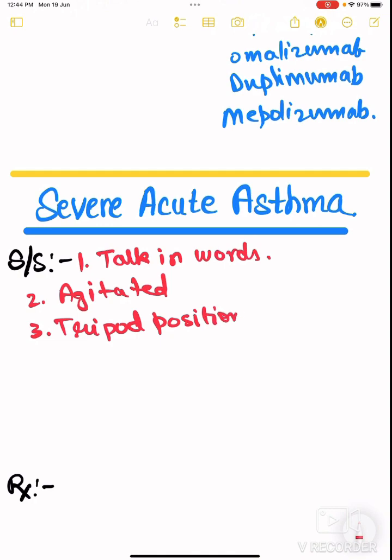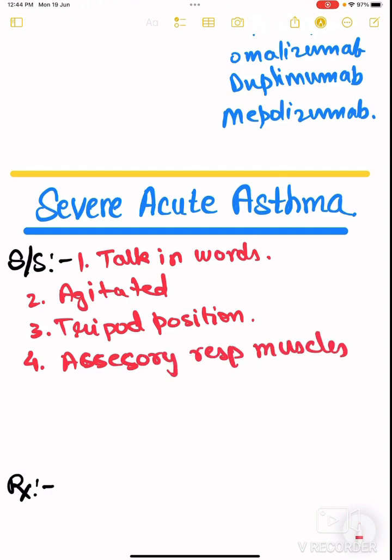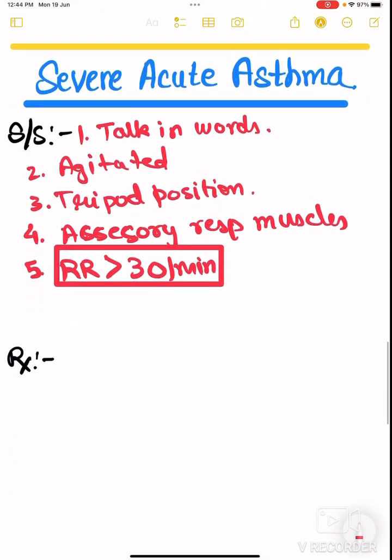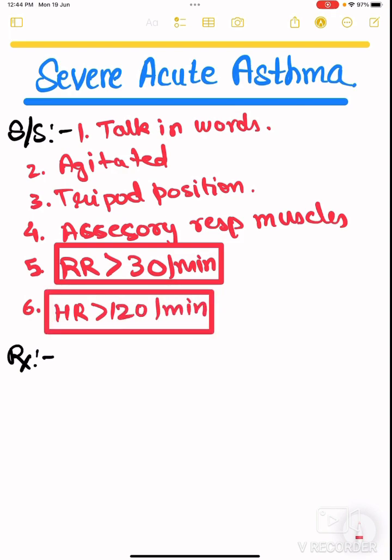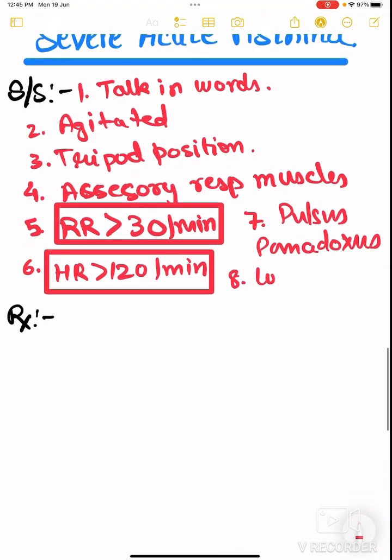We all know what a tripod position means. In tripod position, we support ourselves with our two hands and bend forwards. The patient will always use accessory respiratory muscles like the scalene muscles. Fifth, very important, respiratory rate is more than 30 per minute. Questions are generally asked from this particular part. Next, heart rate more than 120 per minute. Again, a one-liner may be asked from this part. Next, pulsus paradoxus is present. And lastly, loud rhonchi.